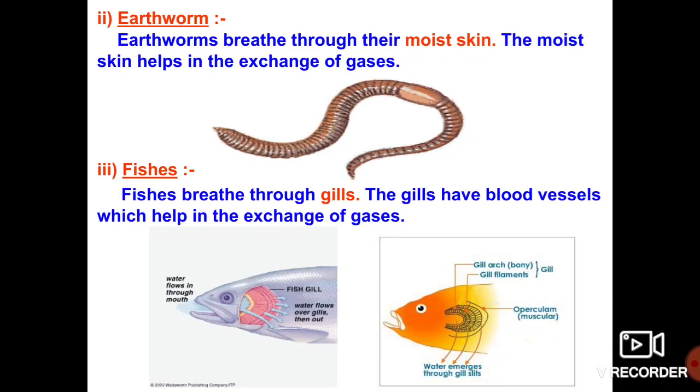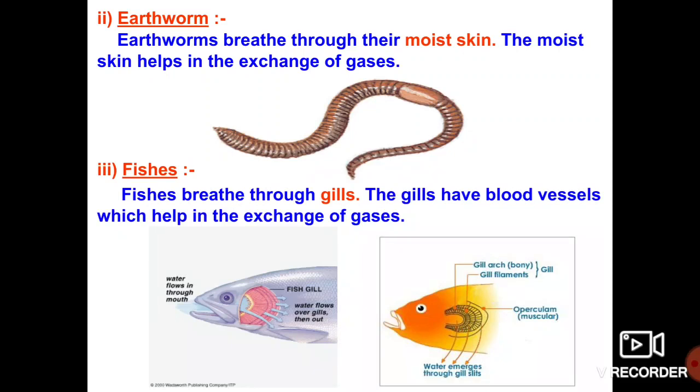Again, in the same way, the carbon dioxide present in the fish's body comes out with the help of the gills only. Like this, the phenomenon of respiration takes place in the fishes. In fishes, respiration takes place with the help of special modified structures that we call gills.